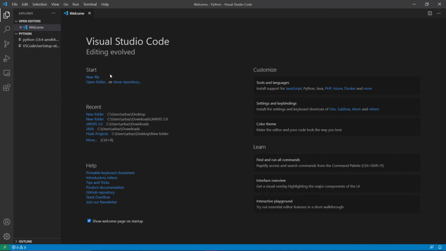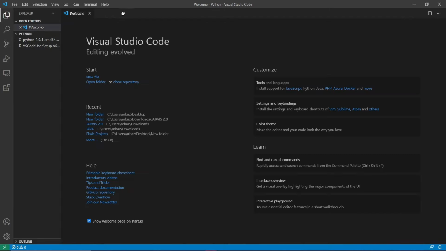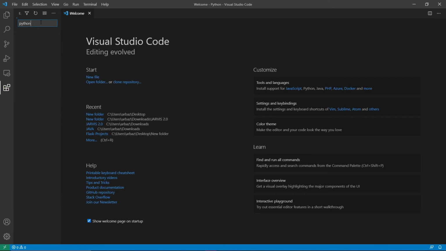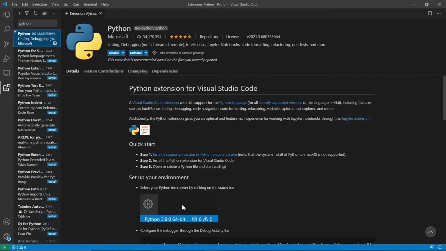And you can see if you want to create a new file or something like that, you just need to click on a new file, and we can just save it with a Python extension. But before that, we need to install the extension for the Python. So for that, I will just click on this extensions, and here we will just type Python, and you will get this first result of the Python extension. So I have already installed it on my system. You just need to click on install, and it will start installing it on your system. And once that is done, we can start writing the code for Python on our system.